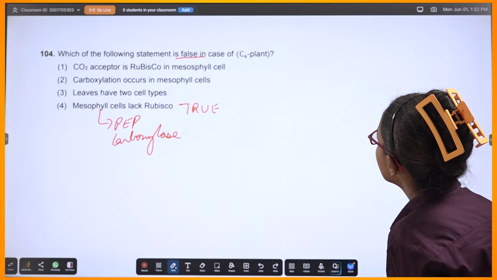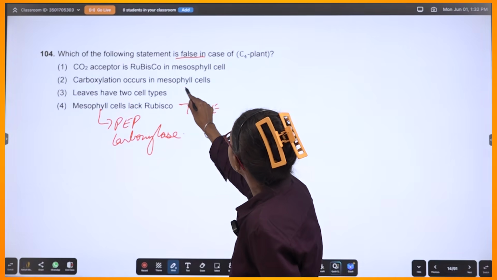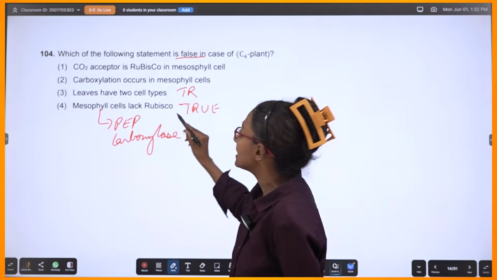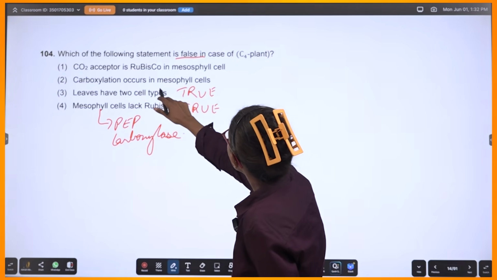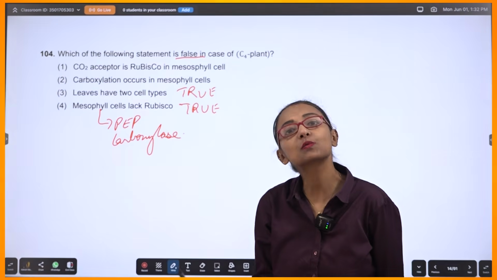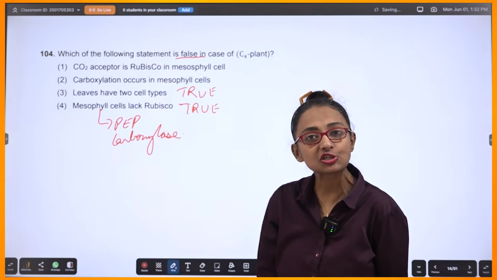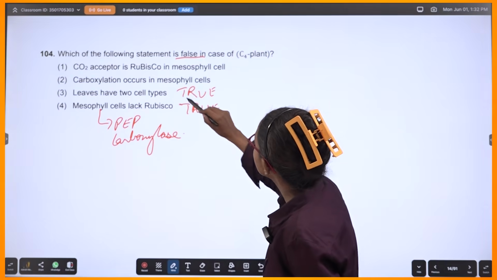Fine. Now what are they saying? Leaves have two cell types, true. Mesophyll and bundle sheath. Carboxylation occurs in mesophyll cells. Then what is rubisco doing? In bundle sheath? So, that's also important. And what about this one?